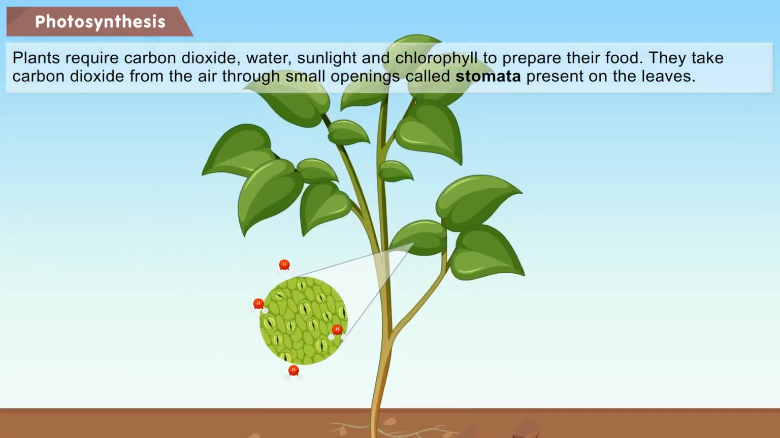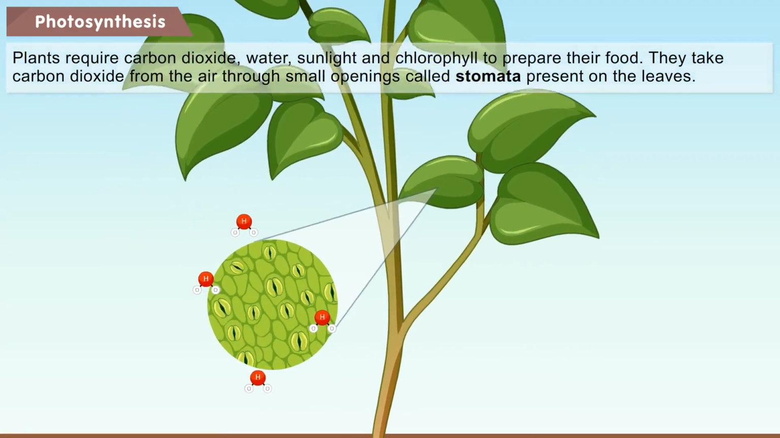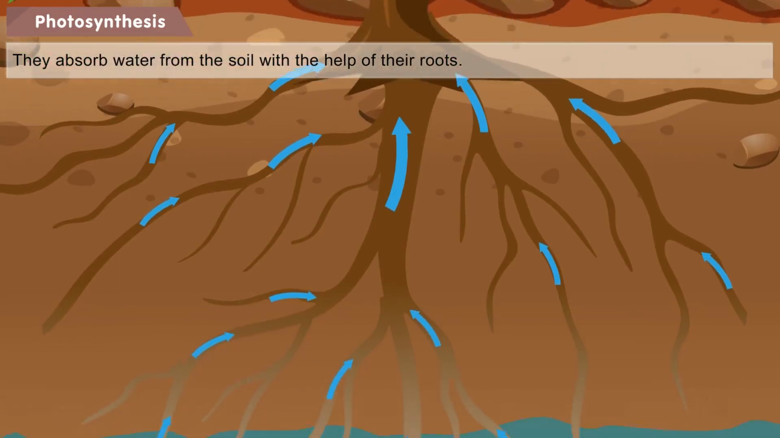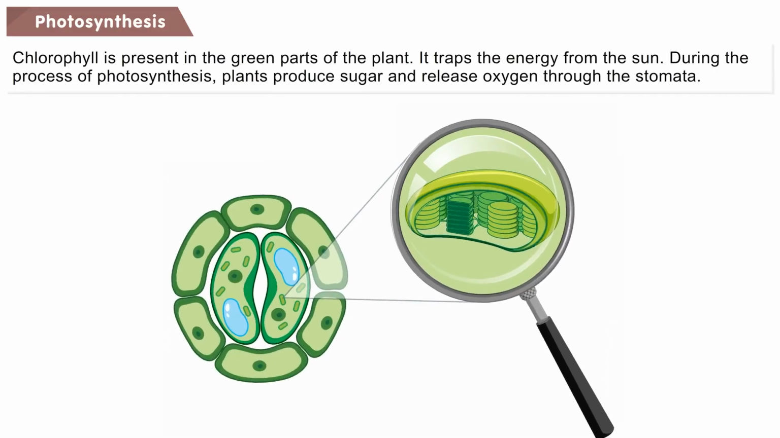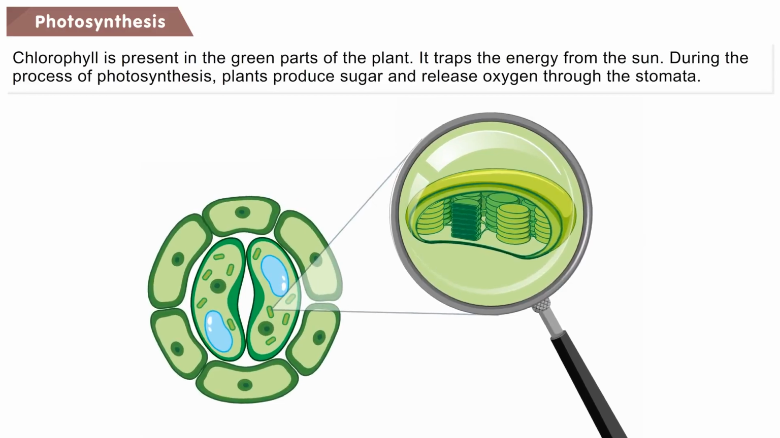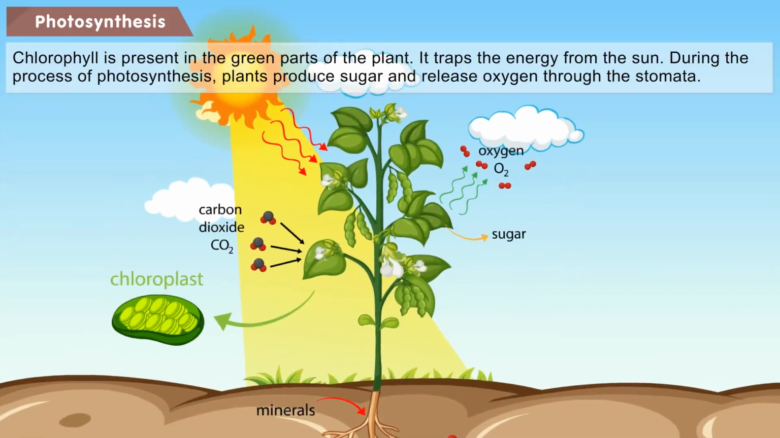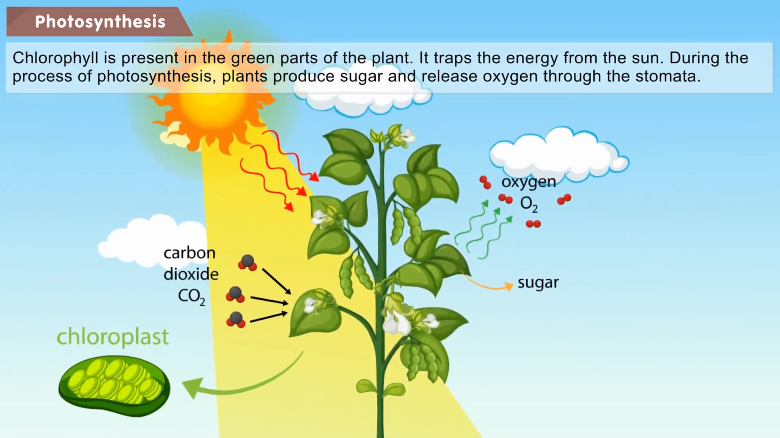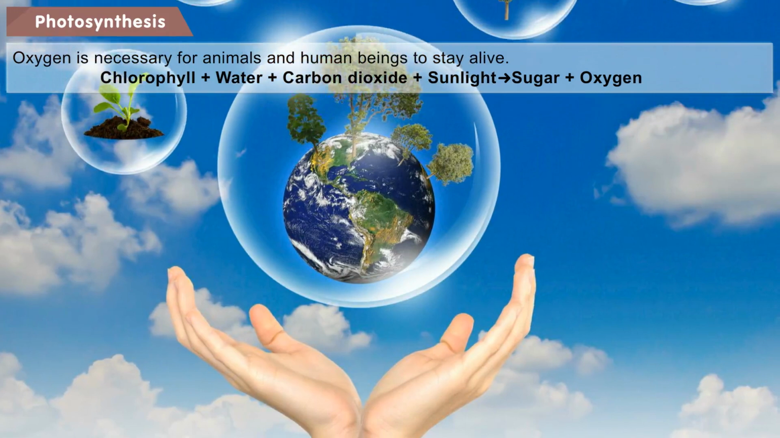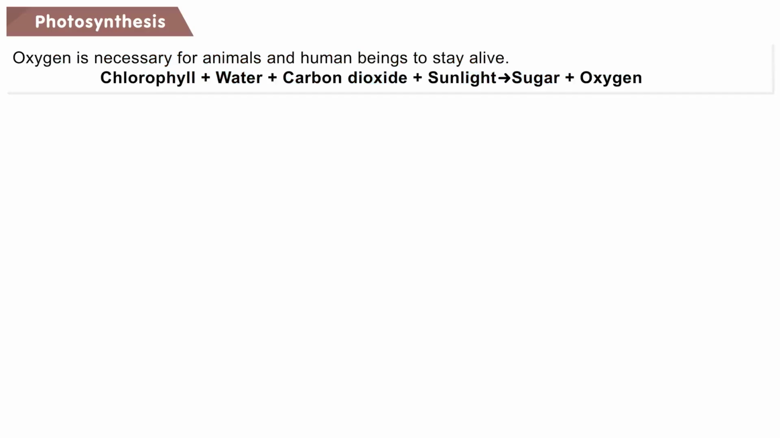They take carbon dioxide from the air through small openings, called stomata, present on the leaves. They absorb water from the soil with the help of their roots. Chlorophyll is present in the green parts of the plant. It traps the energy from the sun. During the process of photosynthesis, plants produce sugar and release oxygen through the stomata. Oxygen is necessary for animals and human beings to stay alive.